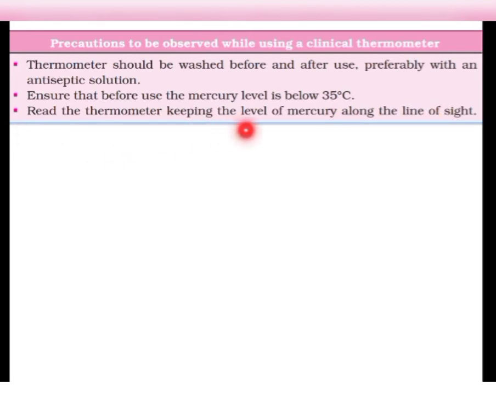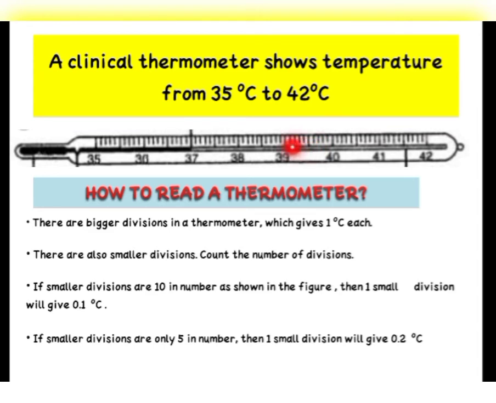Now read the thermometer keeping the level of mercury along the line of sight. When you take the reading of how much the mercury has risen, you must always look from the front. Okay, if you can see here that mercury has risen up to 37, you must not keep your eyes on this side or this side of the screen. No, you must come here straight up to here and you must see it straight. If you see from this side, you will see the results different.